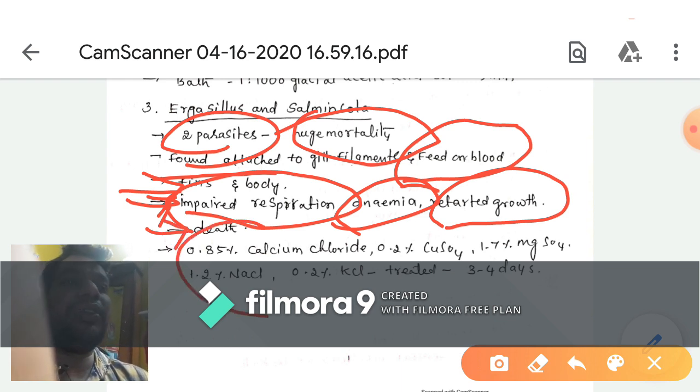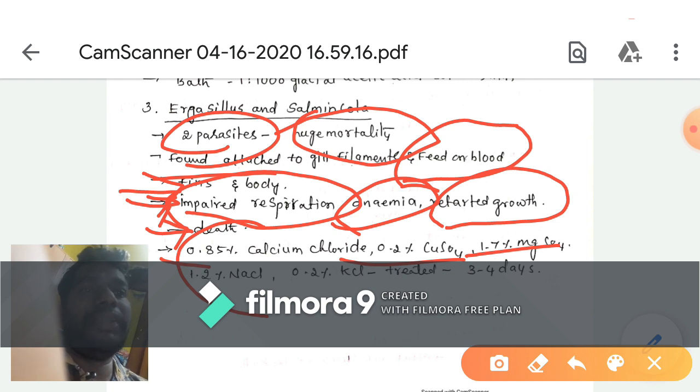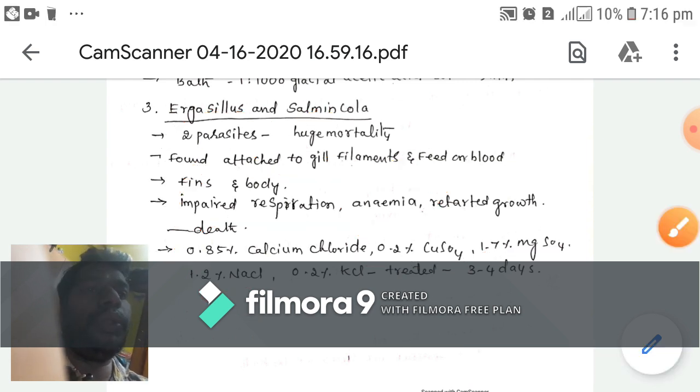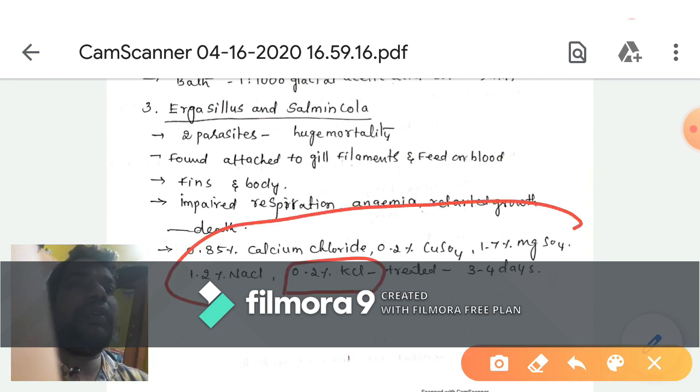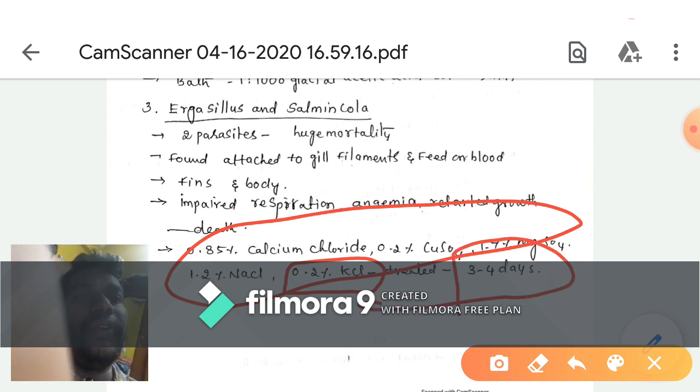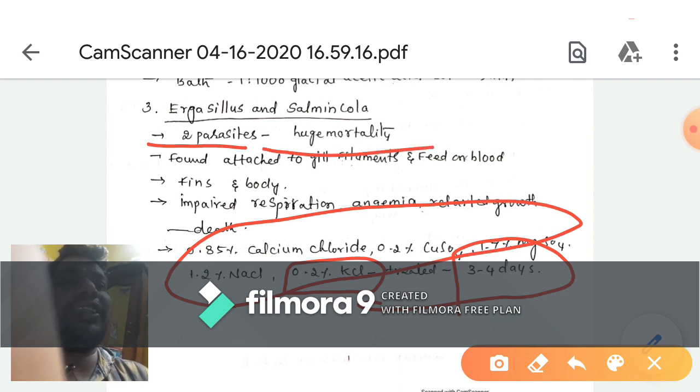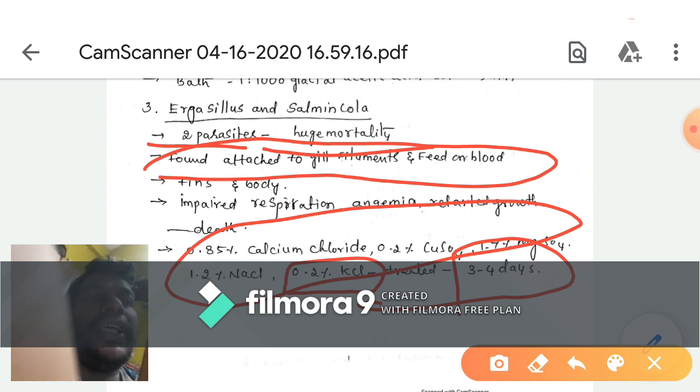Here we prepare a solution with 0.85% calcium chloride, 0.2% copper sulfate, 1.7% magnesium sulfate, 1.2% sodium chloride and 0.2% KCl. These are all mixed together, and we treat with the solution for 3 to 4 days. So Ergasilus and Salmincola are the two parasites that cause huge mortality in fishes. They are attached to the gills and gill filaments and feed on the blood.